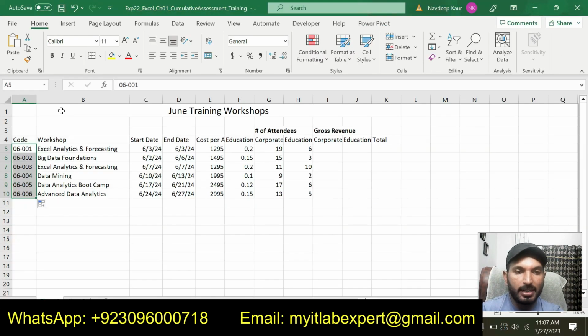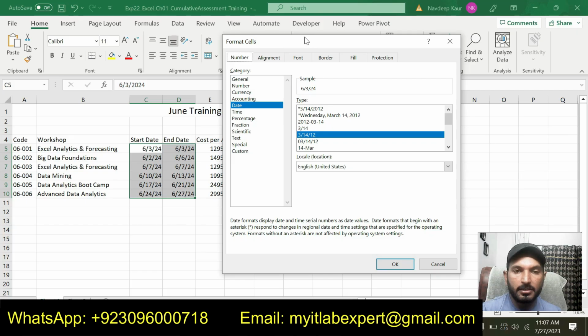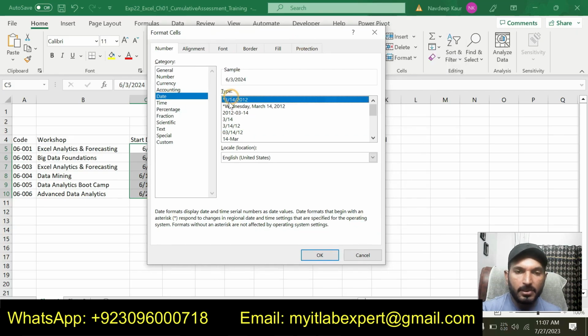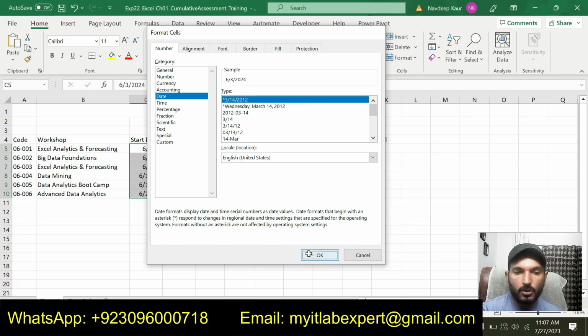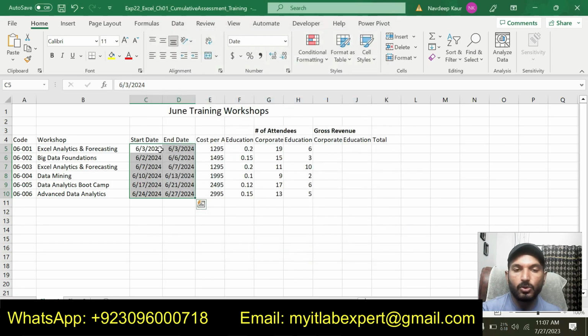We will simply select this range, and you can see that we have selected the dates column, that is column C and D, and we are supposed to format this as a short date, and that is 3/14/2012, and you can see that this one. So I will select this one and click OK, and you can see that now it is showing the complete years 2024.